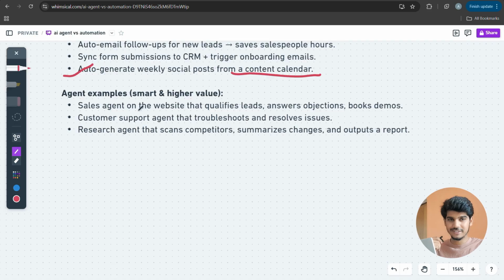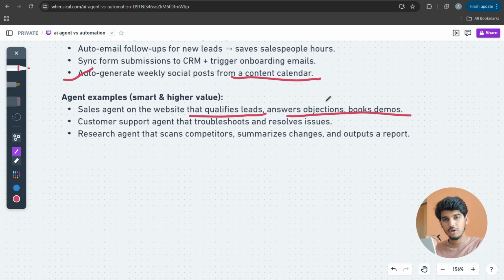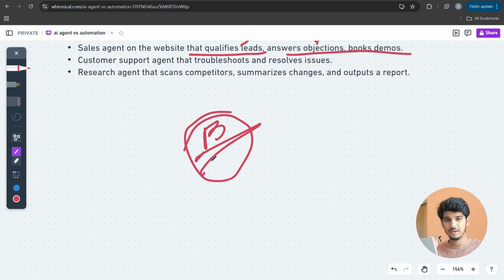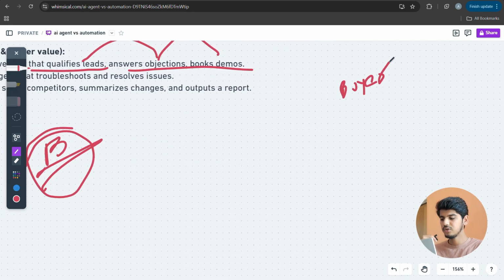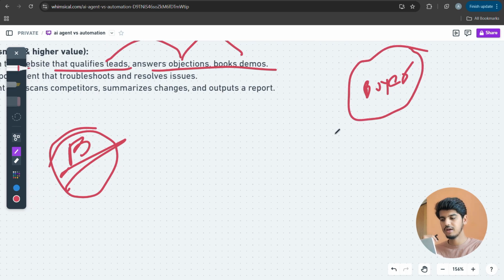Let's talk about some agent examples. A sales agent on the website that qualifies leads, answers objections, and books demos, so that the business owner gets a very good lead. Let's suppose you are the business owner, in real estate. A buyer comes, he needs a property, and if he came directly to you and you showed him 4, 5, 6 properties, he still doesn't want to buy, because he's not a good lead. He just wanted to explore.